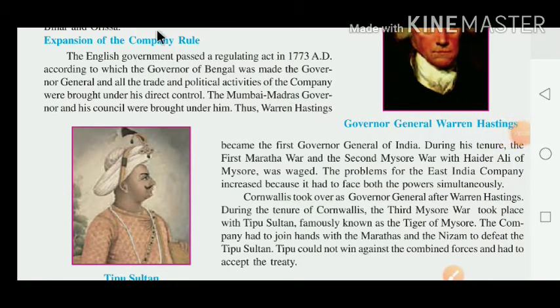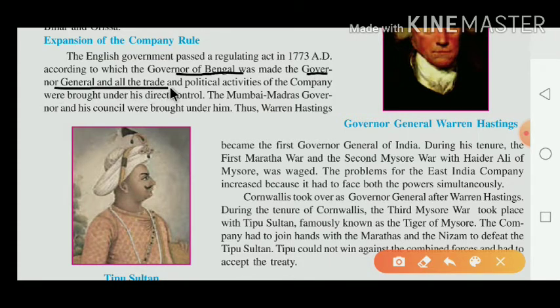Now, our next topic is the expansion of company rule. The English government passed the Regulation Act in 1773. In which year did the government pass the Regulation Act? In 1773, according to which the Governor of Bengal was made the Governor General, and all the trade and political activity of the company were brought under direct control.